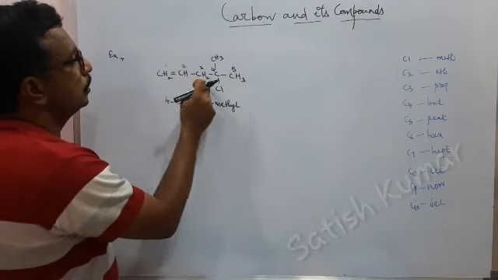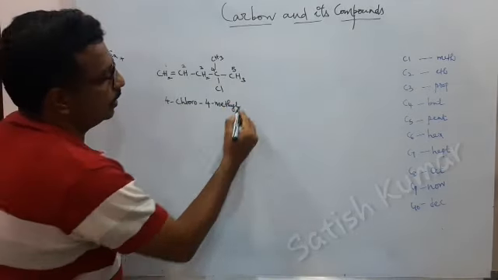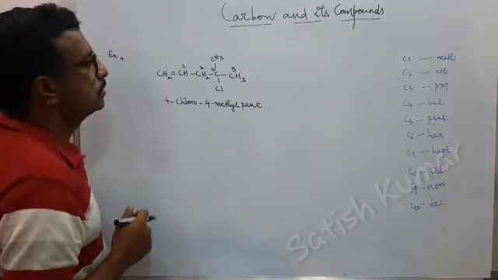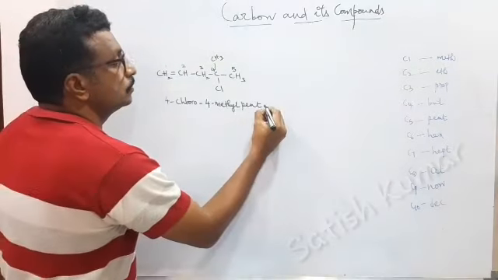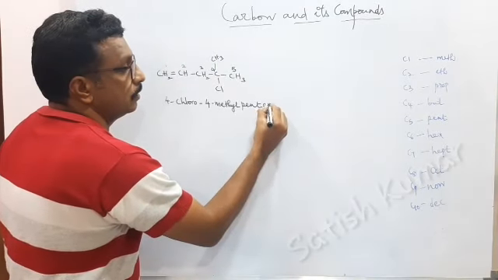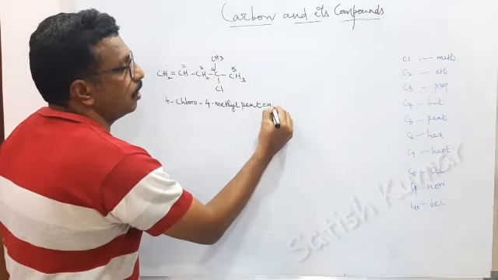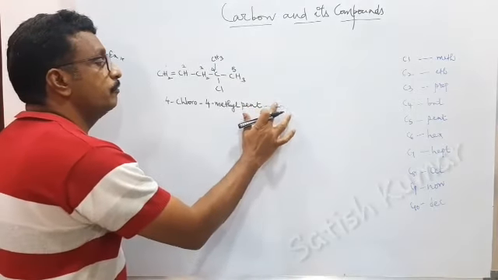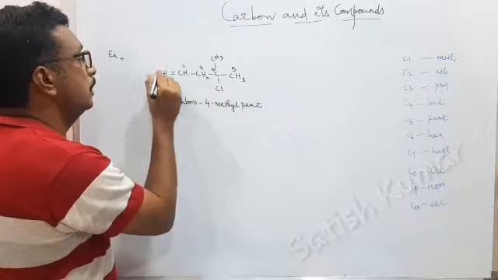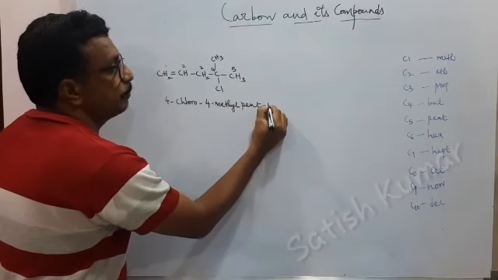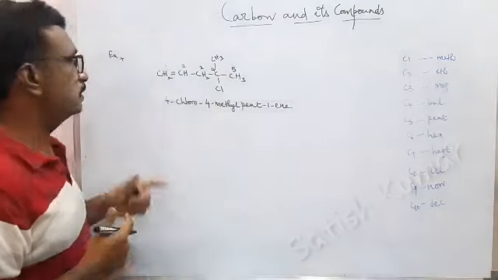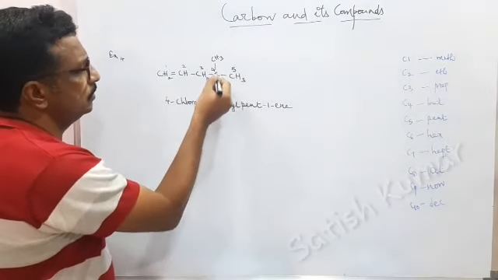Next it is 1, 2, 3, 4, 5. 5 carbon atoms, so I can write pent. Here one double bond is, so I can write en, and all are hydrocarbons, so pentene. But you have to mention where the double bond is. It is at first position, so pent-1-ene. I think you understand this. 4-chloro, 4-methyl, you know well.